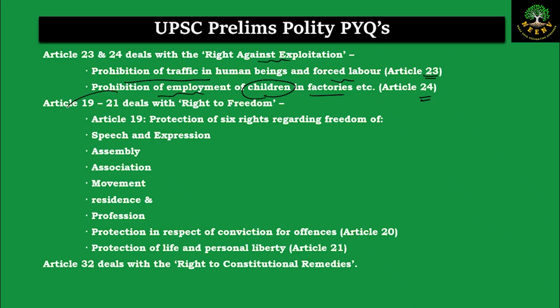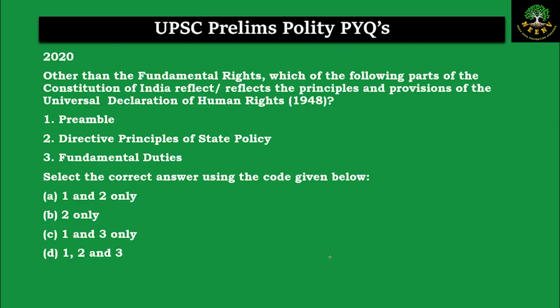And 19 to 21 talk about freedom. Article 19 talks about the six different types of freedoms. Then 20 talks about protection in respect of conviction for certain offenses, and Article 21 finally talks about the protection of life and personal liberty. Article 32 deals with constitutional remedies.